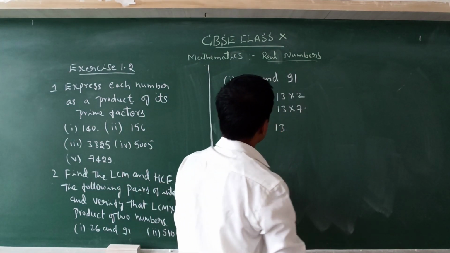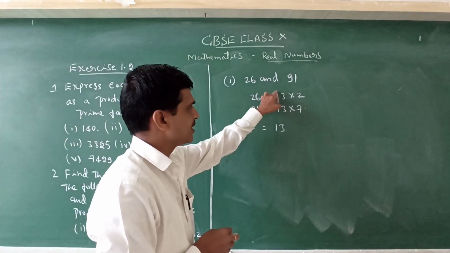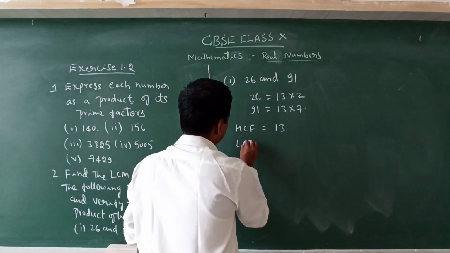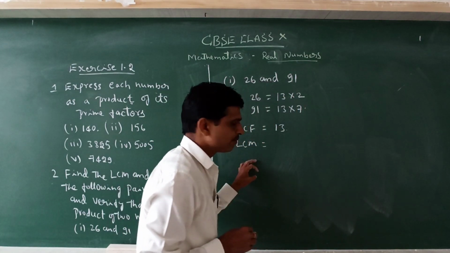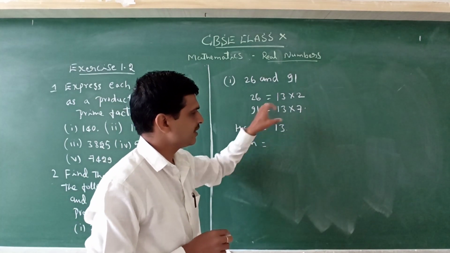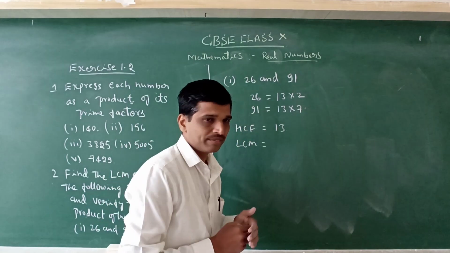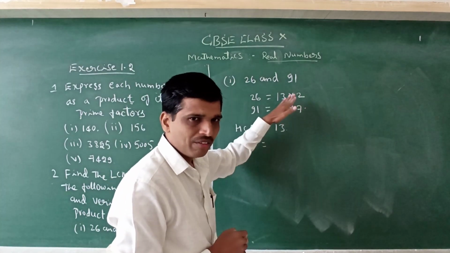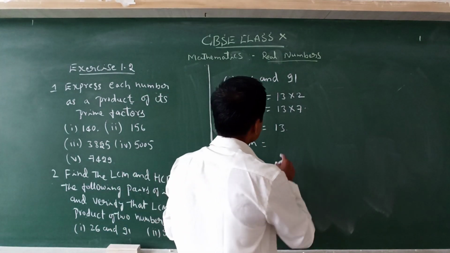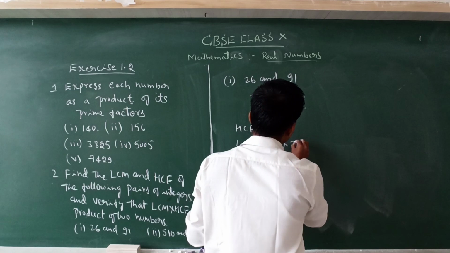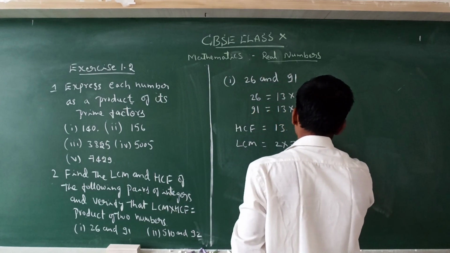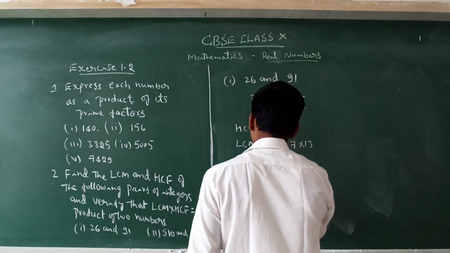Here it is 13, because 13 is common to both; 2 is not available in the second and 7 is not available in the first. LCM means the lowest common multiple. For LCM we take the highest powers of the given factors. So one is 2, another is 7, and 13, so 7 into 2 into 13.